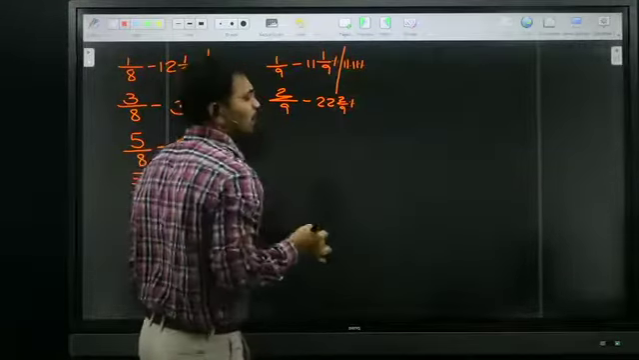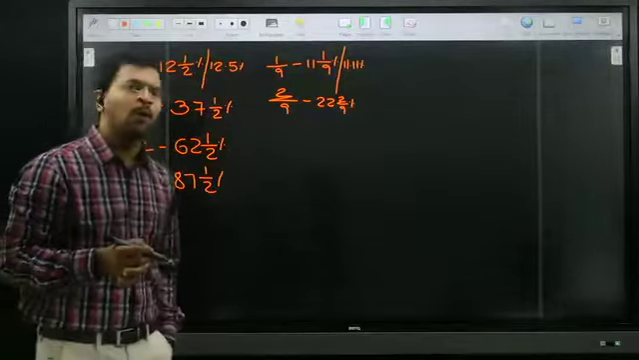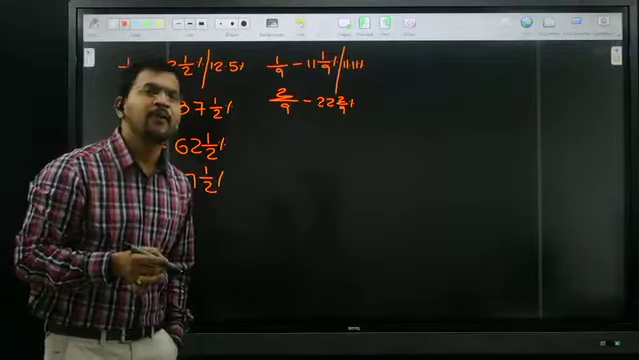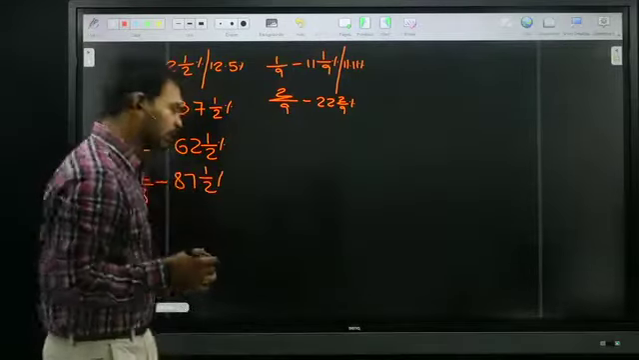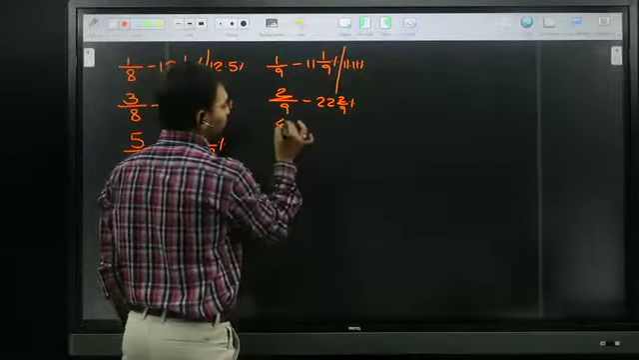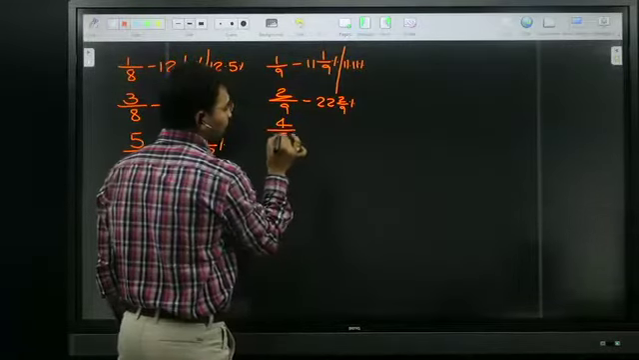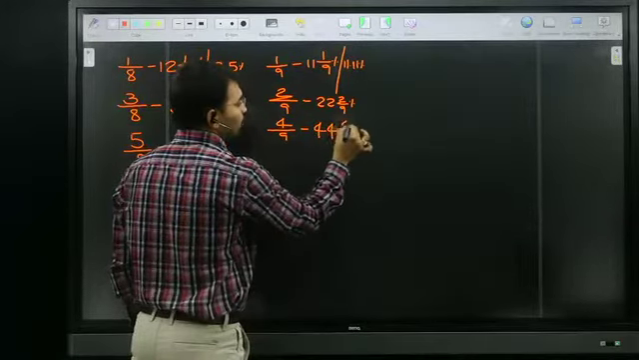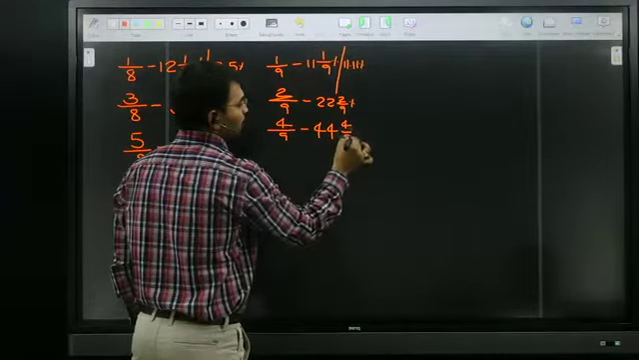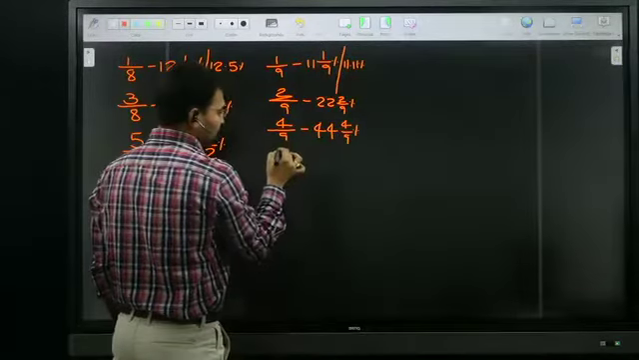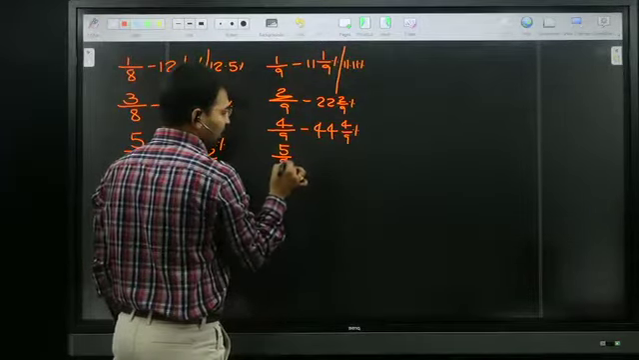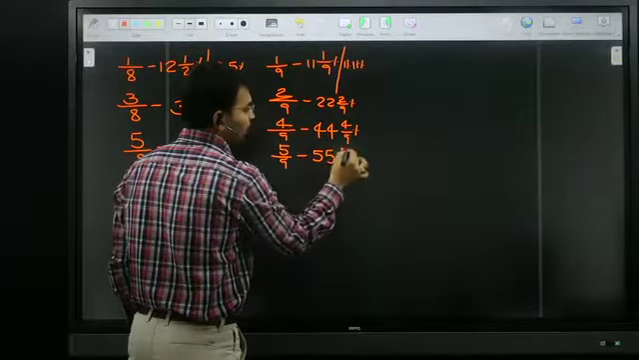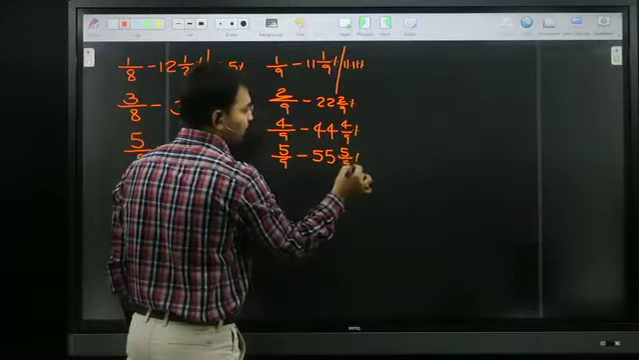Next, 3 by 9 is required. 3 by 9 is nothing but 1 by 3. Already we know 1 by 3 is 33. So that is the reason I skipped that one. Next, 4 by 9 is nothing but 4 times of 11, 44. 4 by 9 is 44. Next, 5 by 9. 11 5s are 55. 5 by 9 is 55.